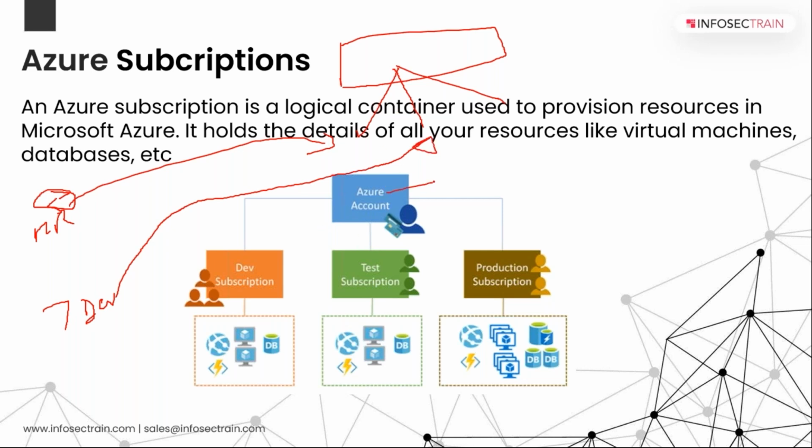Similarly, you will have one main Azure account. Under that account, you can create multiple subscriptions, right? One can be for your developers, one for your testing team, one for your production team. And you can allocate different resources under each subscription. Okay, the developer team will have a budget of around, let's just say, $1,000, so they have to manage those resources according to this $1,000 only. The budget of your test team is around $500, so they have to manage all the resources under that.